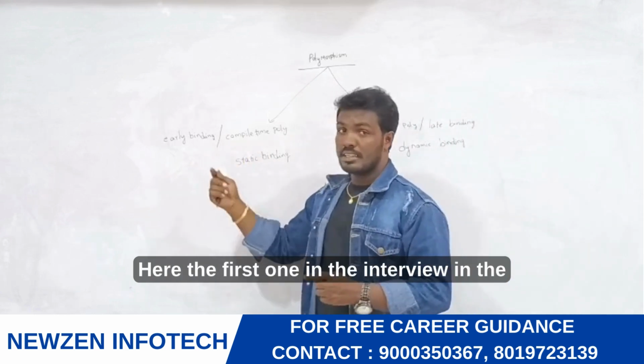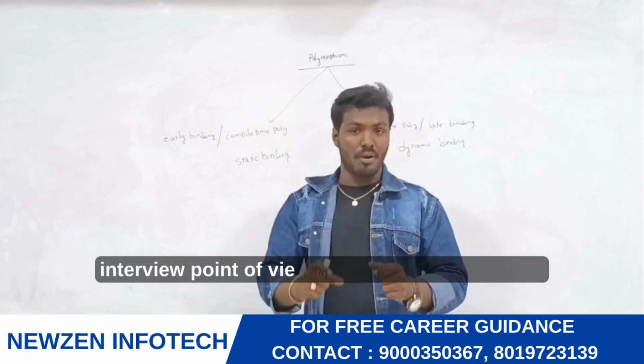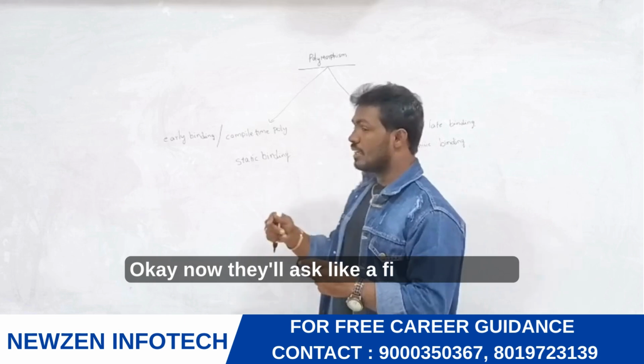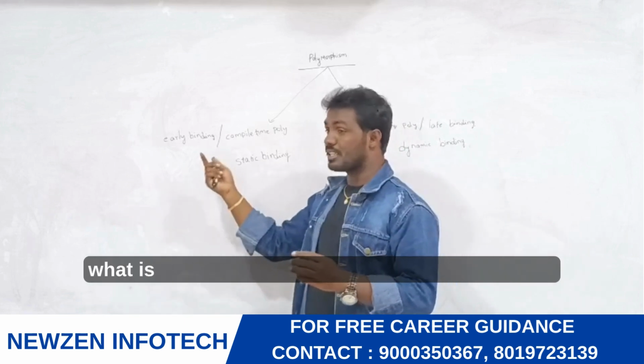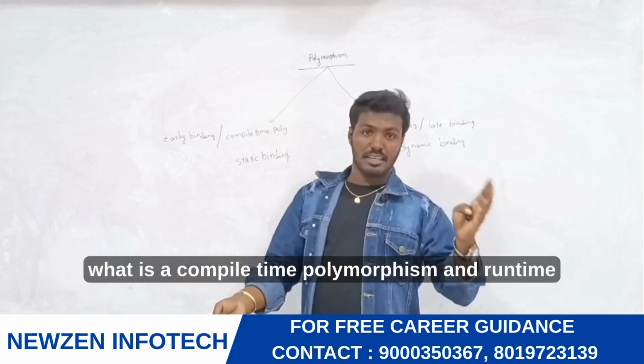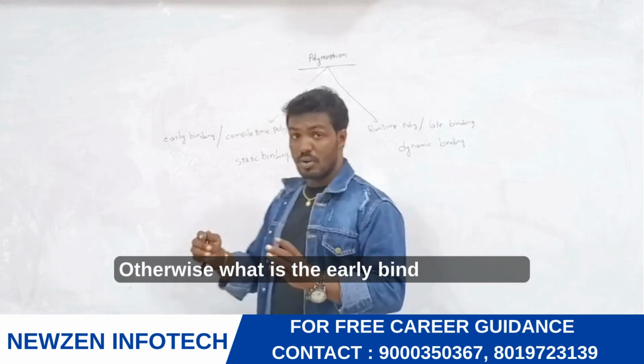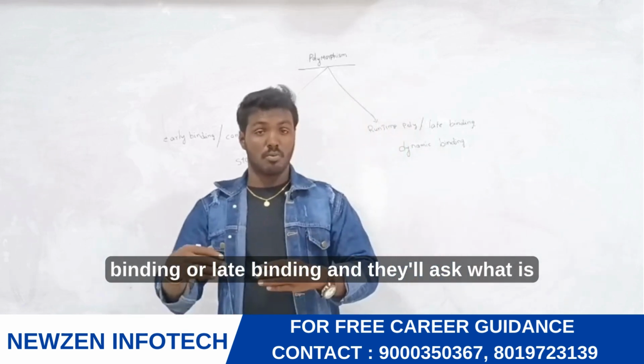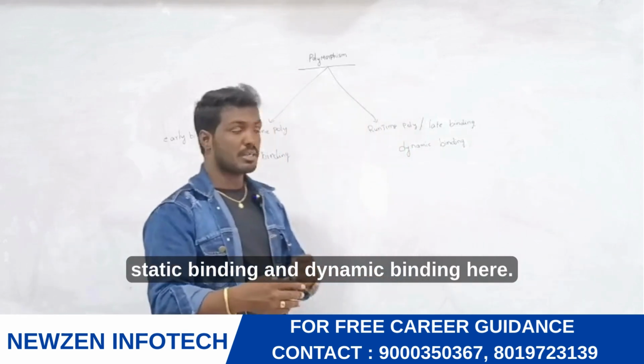From the interview point of view, a very important question: they'll ask what is compile time polymorphism and runtime polymorphism, otherwise what is early binding or late binding, and what is static binding and dynamic binding.